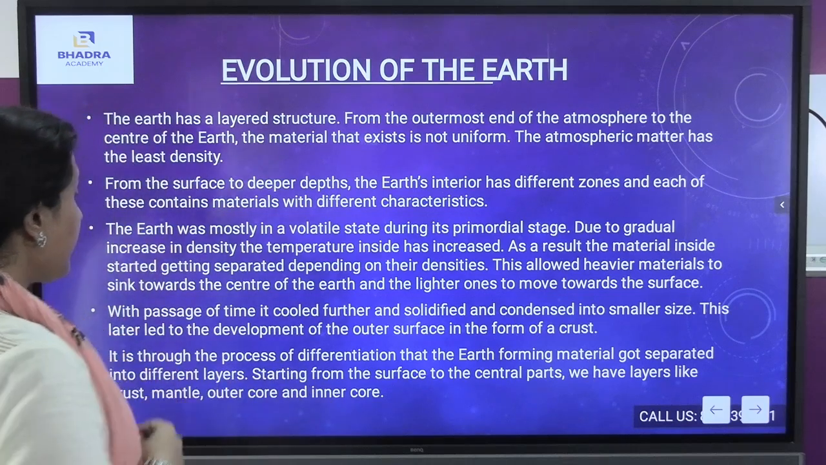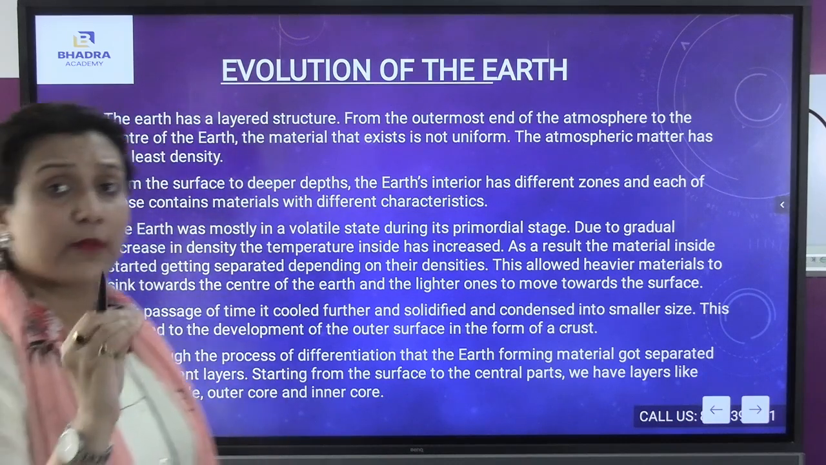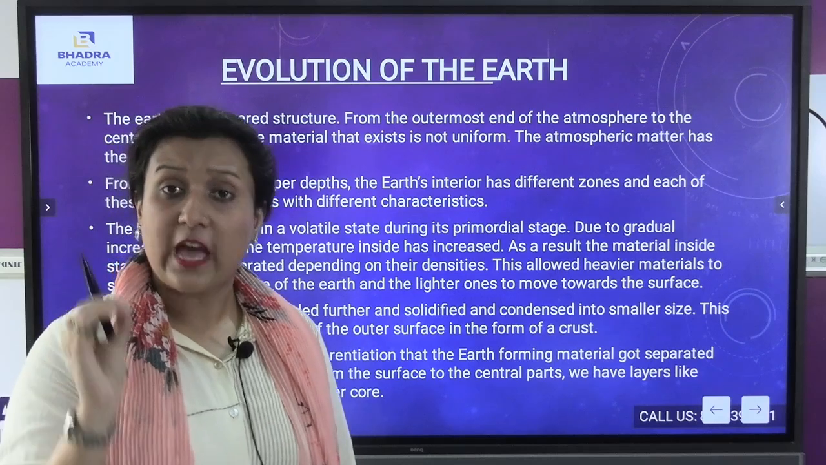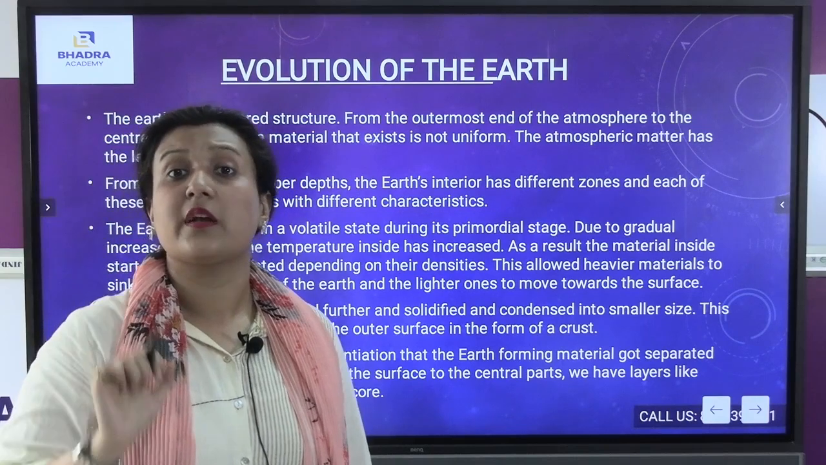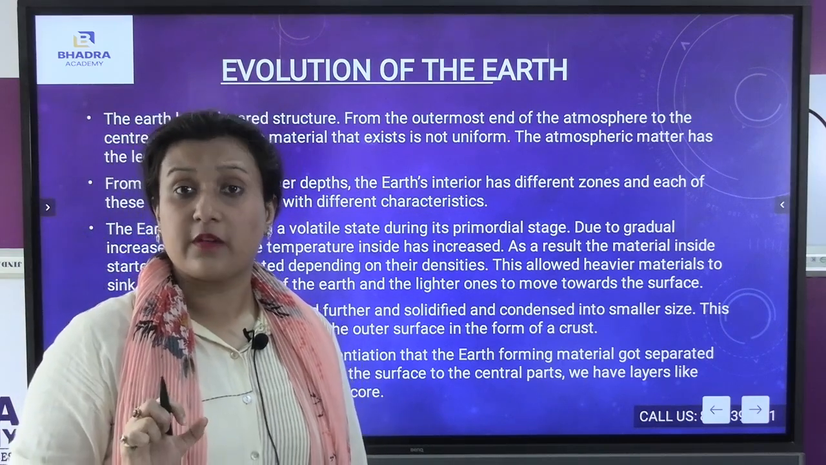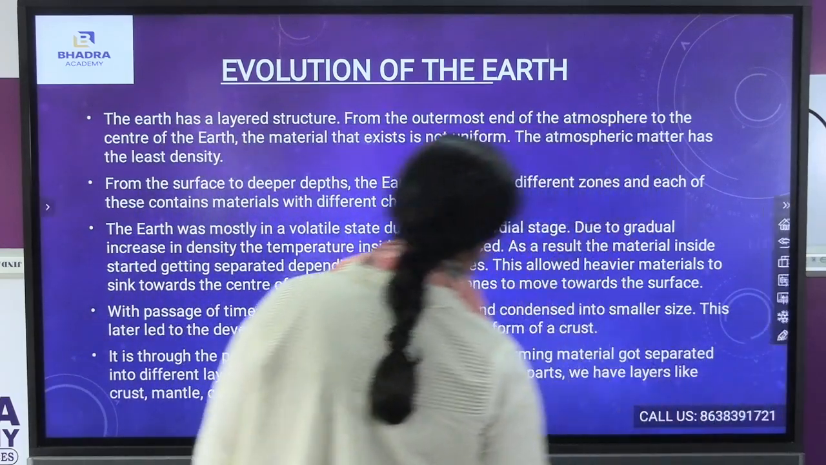Also, starting from the surface to the central parts, we have layers like crust, mantle, outer core, and inner core. As I talked about, the heavier materials came inside, to the center of the earth. Those heavier materials were being attracted and converted into layers.